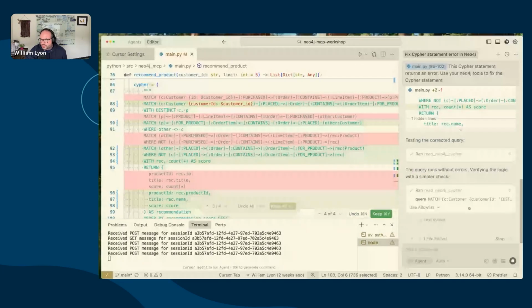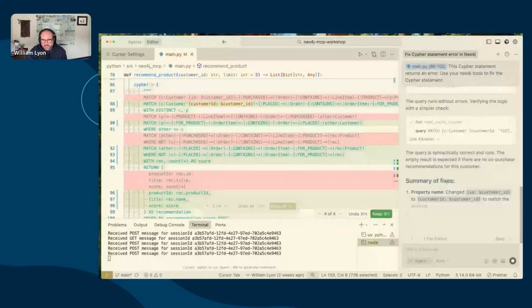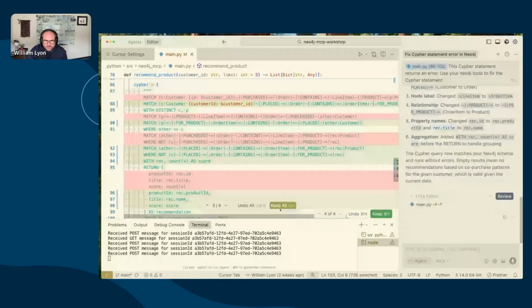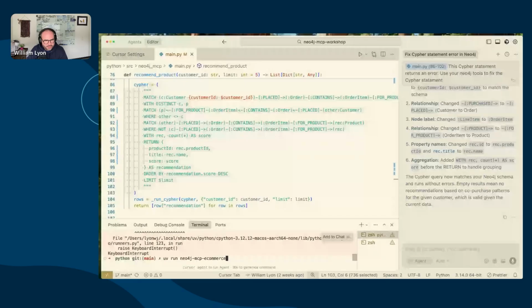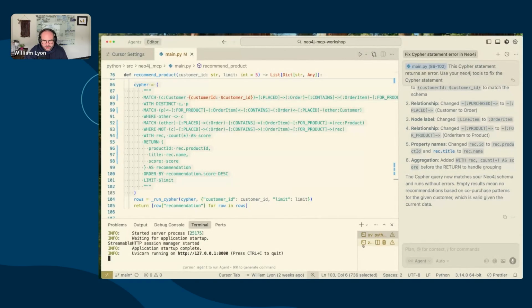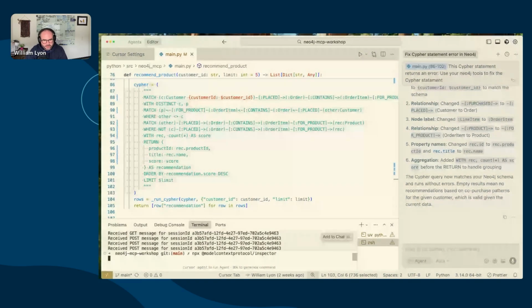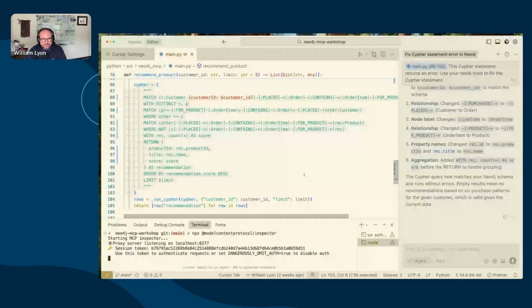Cool. And it says, hey, this works without errors. Great. And then it's just kind of testing it again. So let's keep all of these. Let's restart our MCP server. We'll launch the inspector again.